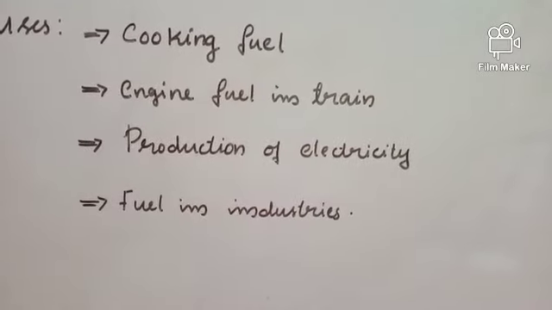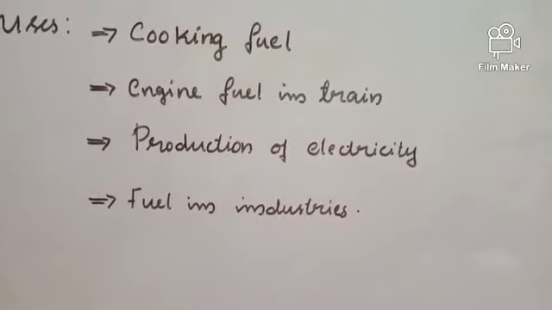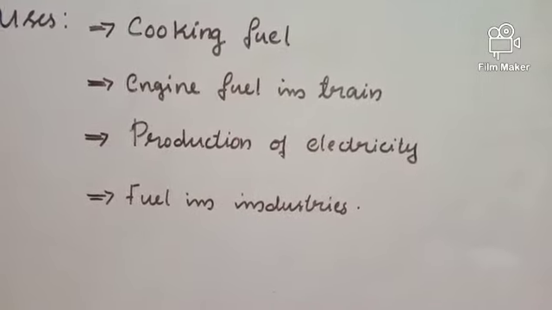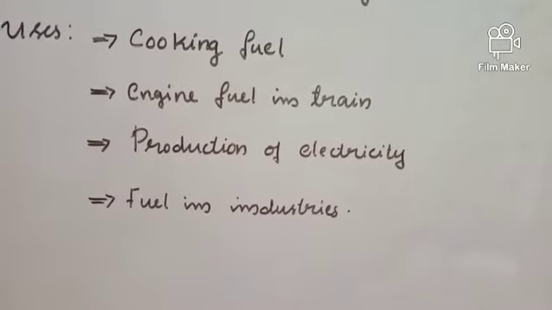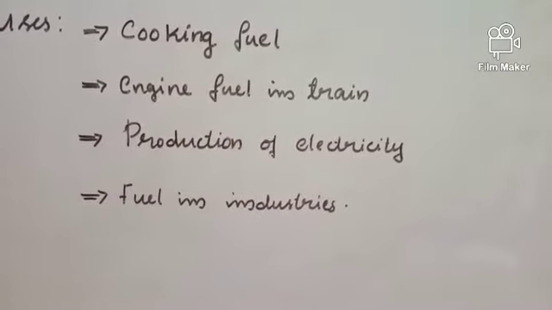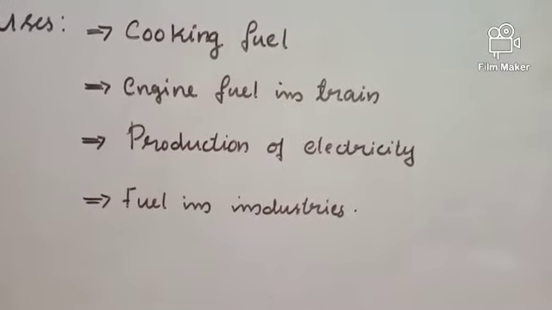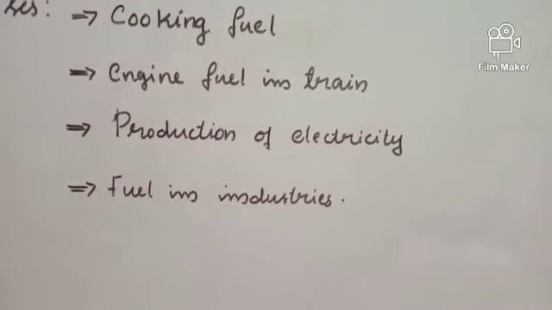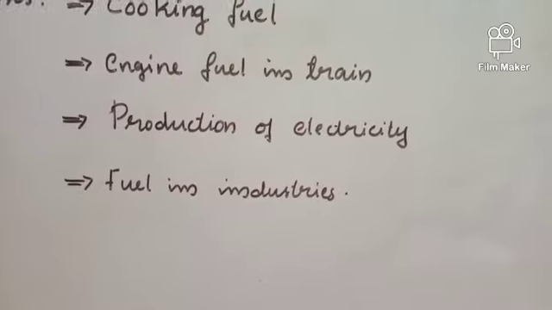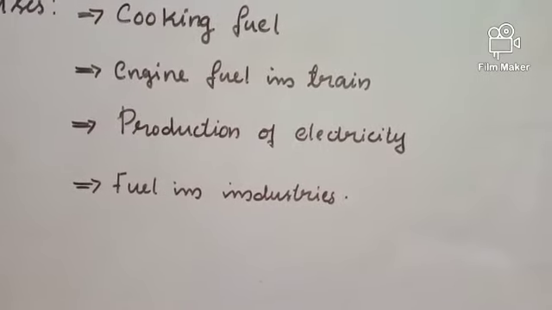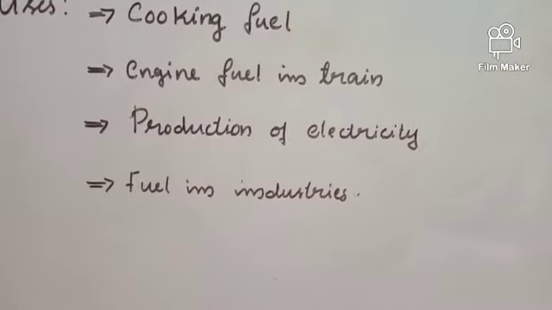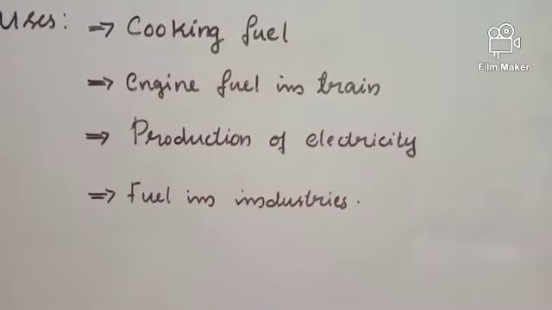Thermal power plants means coal will be heated and the heat energy of coal is converted to electrical energy. So thermal means heat. So in thermal industries, the coal is heated and the heat liberated is used in the production of electricity. It is also used as a fuel in industries.